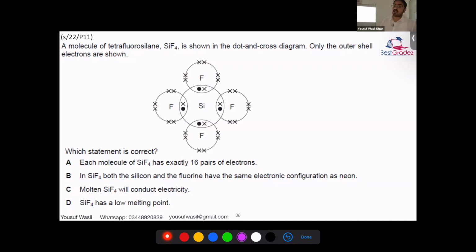They are talking about in total. 2 pairs. Nine. Each molecule of SiF4 has exactly 16 pairs of electrons. Is it true or not? True. Why?